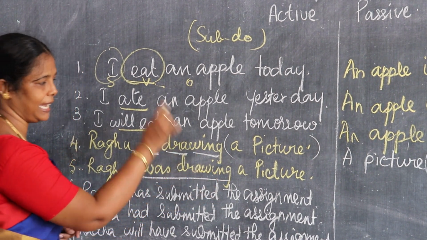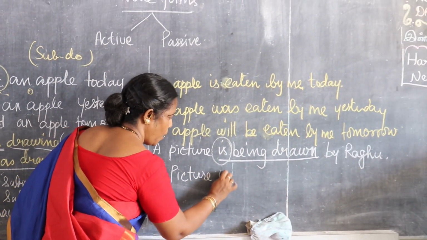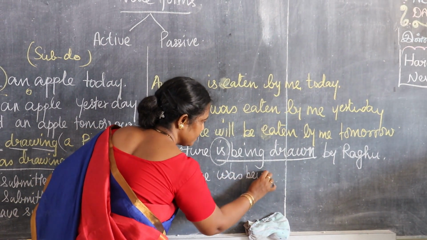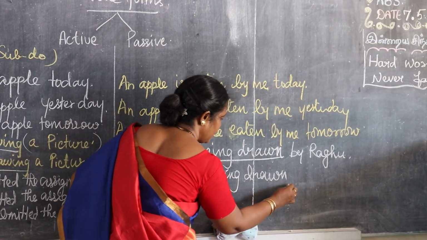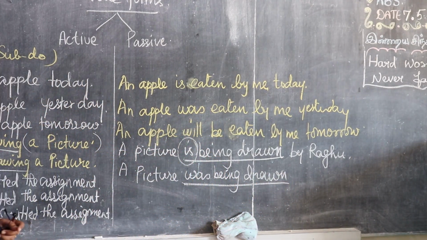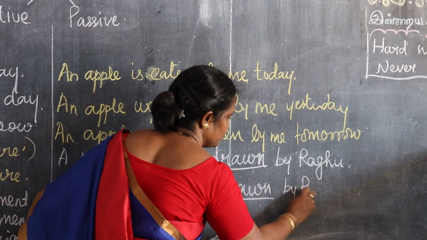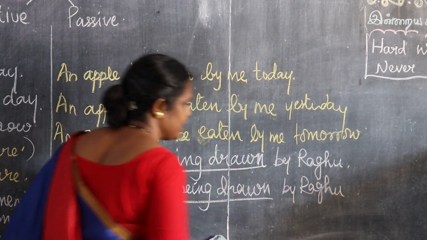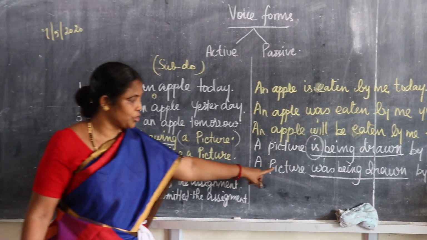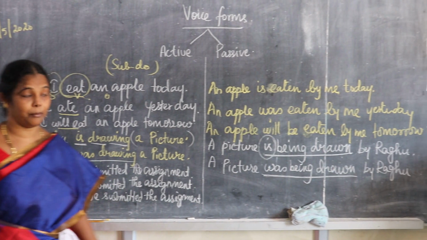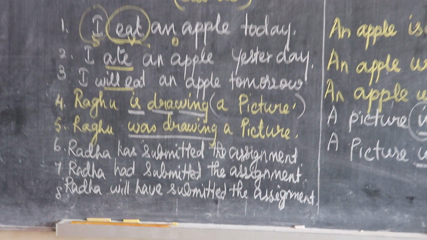A picture was being plus third column, drawn. A picture was being drawn by Raghu. If the given sentence is in plural, pictures, you should write they are being drawn.